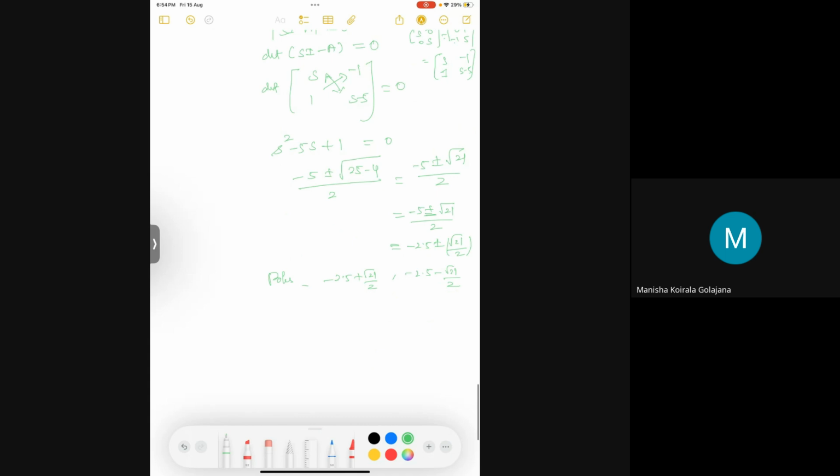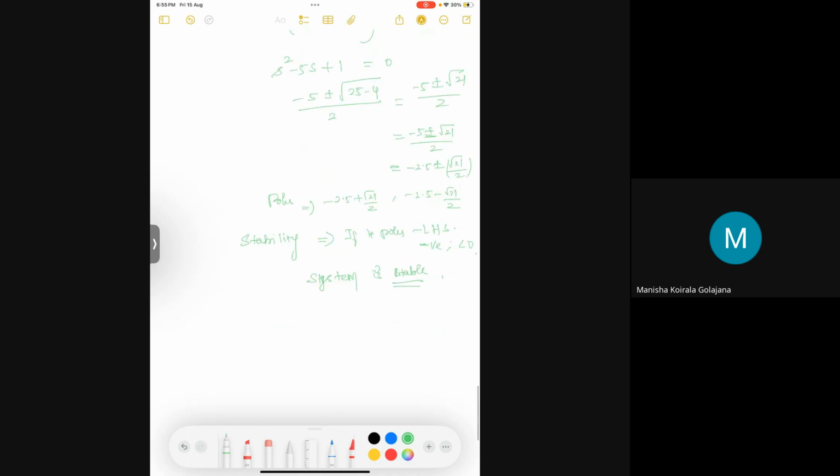So from this you can also tell the stability. The system is stable if its poles lie in the left half of the s plane, that is, if they are negative, less than 0. So if both poles are less than 0, the system is stable. If greater than 0, the system is unstable.